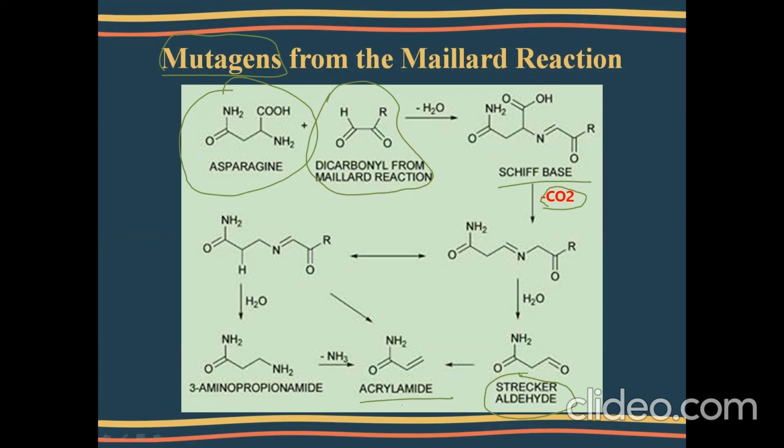So acrylamide is a carcinogen that is formed from Strecker aldehyde via one pathway, and the other pathway is that the decarboxylated Schiff's base leads to the formation of 3-aminopropionamide, which also leads to the formation of acrylamide. This acrylamide is mainly seen in high temperature treated products like frying of potatoes, baking of breads, etc. So let's discuss the formation of acrylamide in a future video. This is the overall outline which you have to know about the mutagens that are formed during the Maillard reaction.